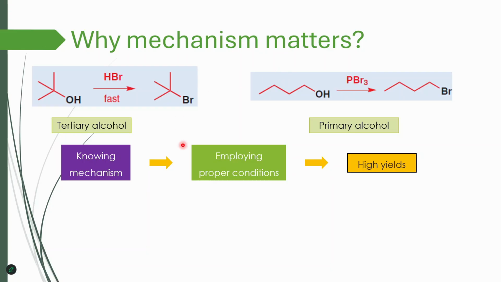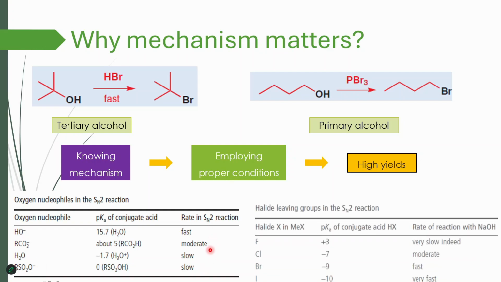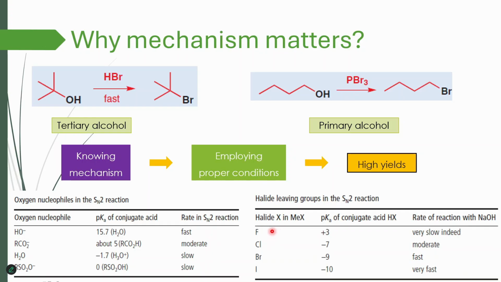Because otherwise we have to conduct some kind of kinetic experiments. For example, this is just oxygen nucleophiles and then their performance in SN2 reactions. And as you can see, there is some kind of trend when you go from OH to H2O and then your rate decreases. Or we can use kinetic experiments in order to confirm leaving group ability of halides. And when you go from fluorine to iodine, the rate of reaction also increases. So that means iodine is much better.